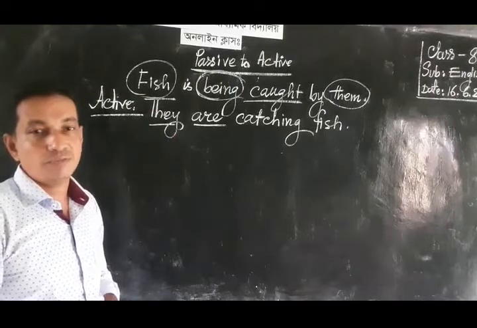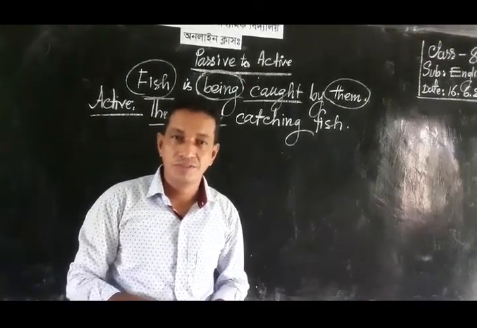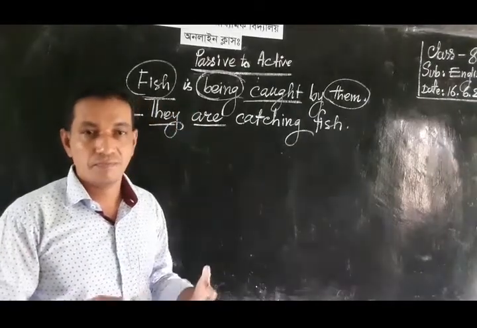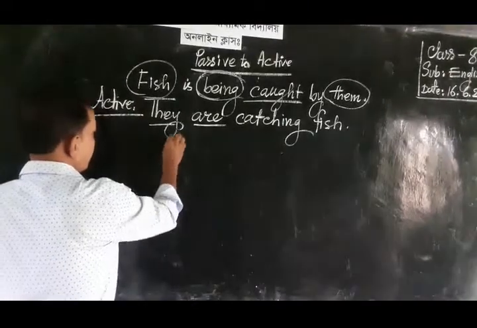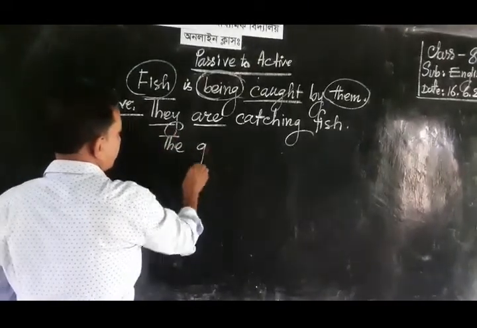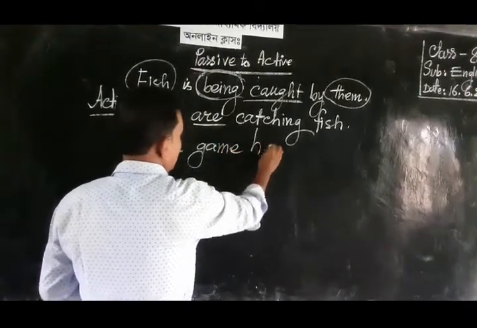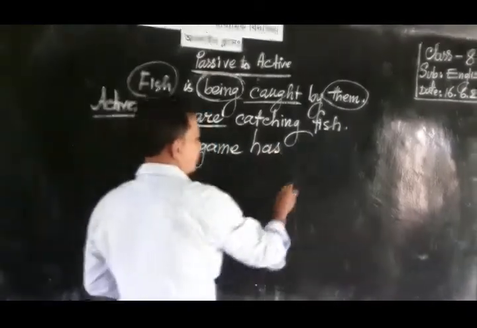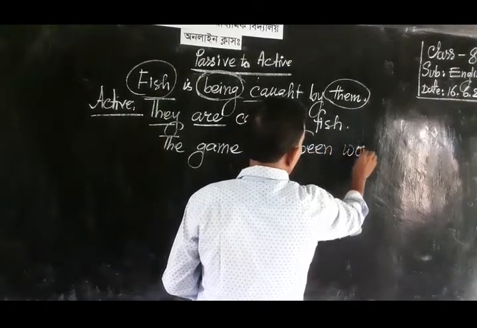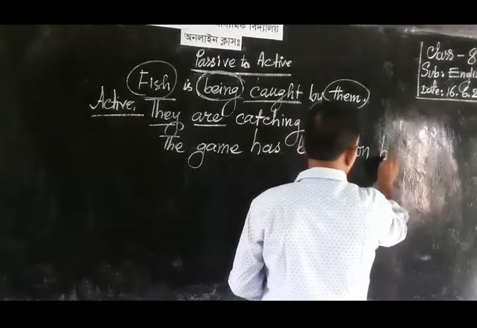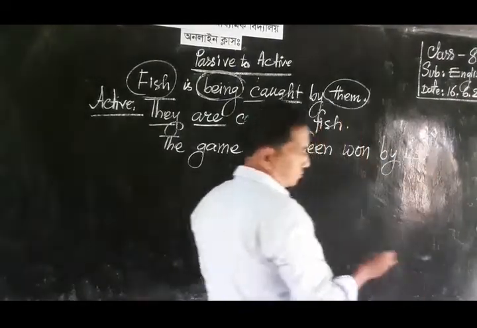Now I am going to give another example, such as: the game has been won by us.